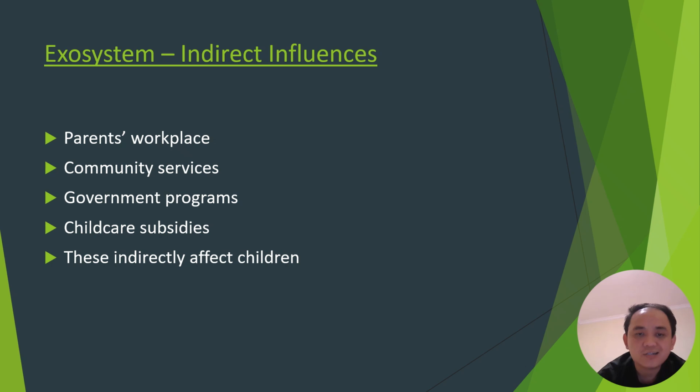The third system is the exosystem. It normally has an indirect influence on child development. This system includes parents' workplaces, community services, government programs, and childcare subsidies. Although it doesn't affect children's development directly, it indirectly affects the growth of child development.